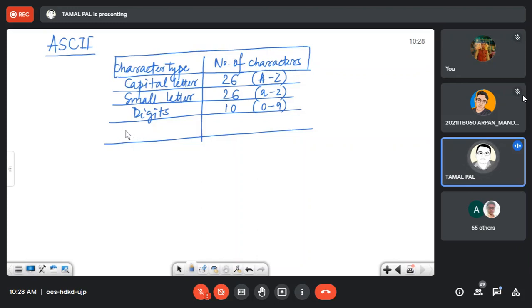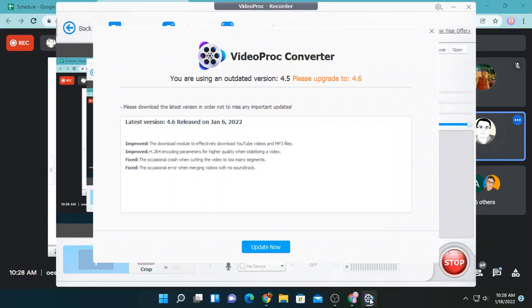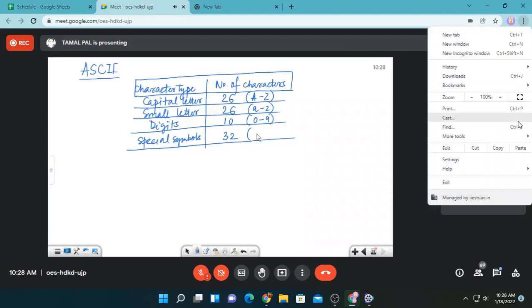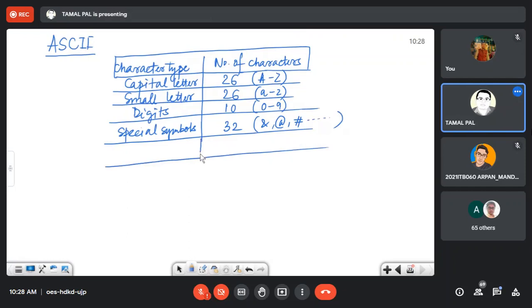Another, there will be some special symbols. Special symbols are 30. Which ones are special symbols? Actually, ampersand, at the rate, hash, this type of things are special symbols. Then control characters.